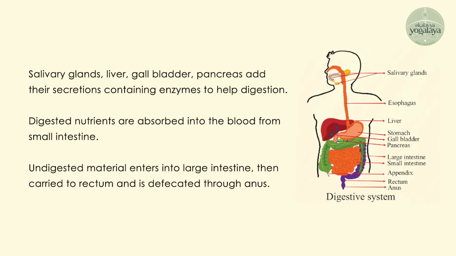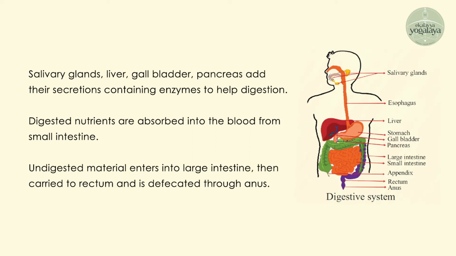What is chemical digestion? It is the use of enzymes to chemically break down complex food substances into their simplest form. For example, starch into maltose. So, where does chemical digestion occur? Digestion of carbohydrate and protein takes place in both the mouth and small intestine, whereas the digestion of fat takes place only in the small intestine.